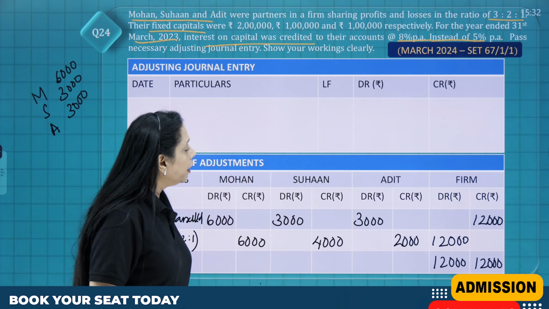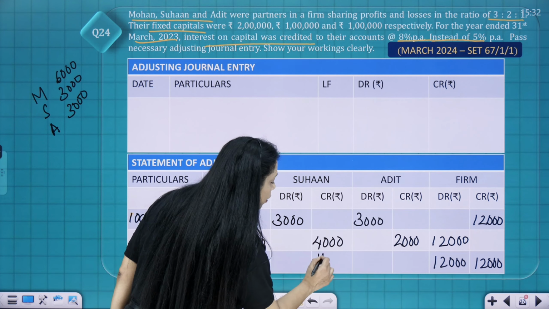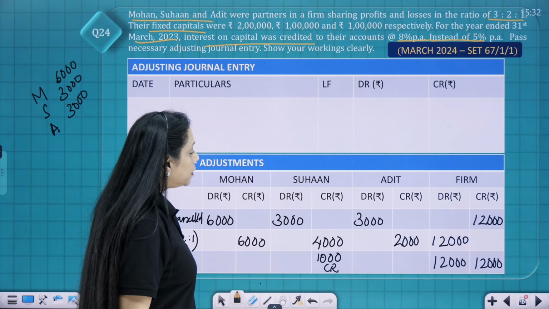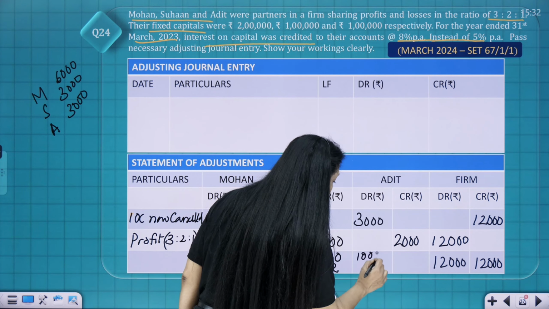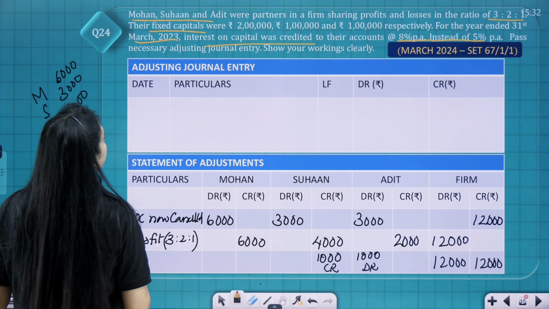When it comes to Suhan, the credit side is heavier by 1,000. So write down over there 1,000 and credit. And when it comes to Adit, debit is greater by 1,000. So write down debit. So the journal entry that you're going to pass,